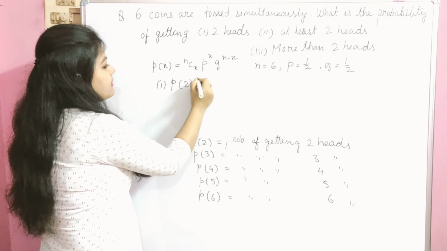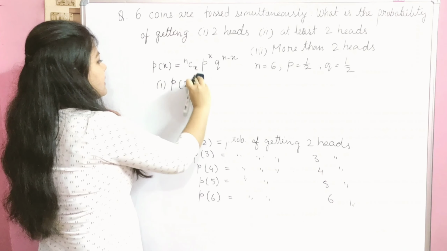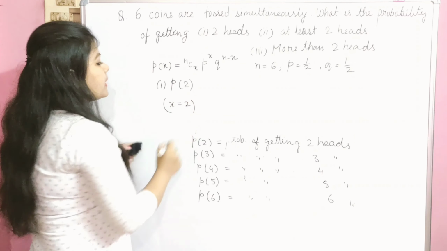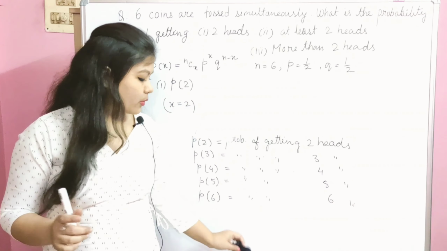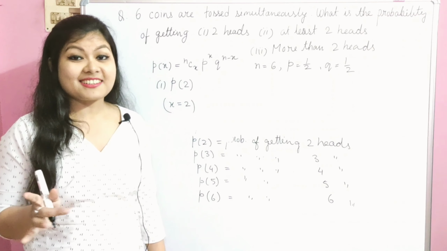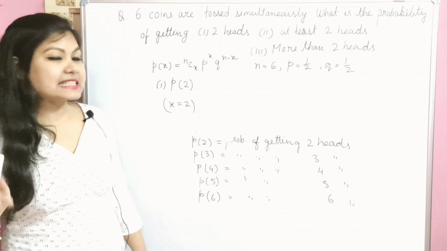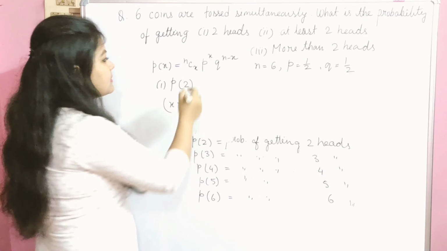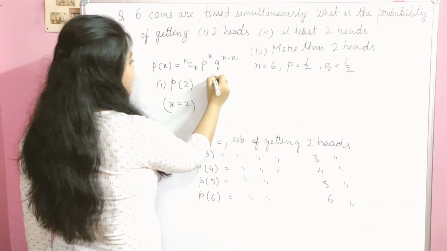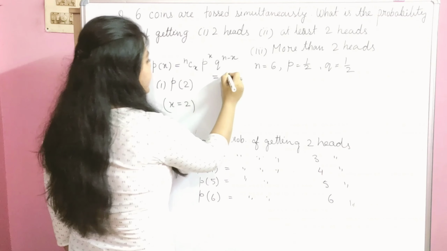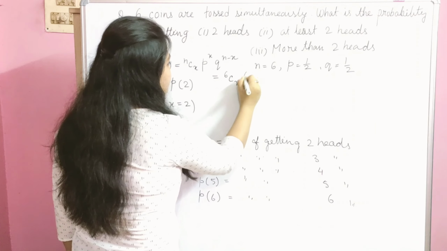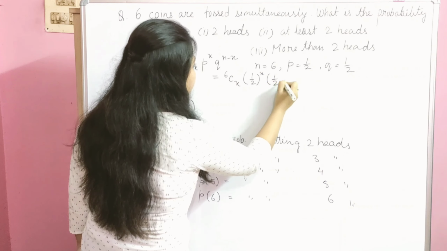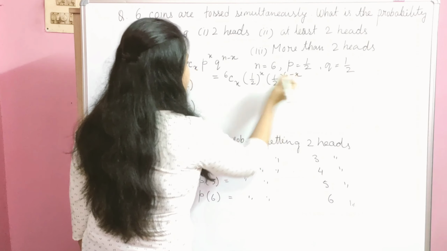That means here x is equal to 2. When we write P2, meaning the probability of 2 heads, then x equals 2. We know all the formula, therefore we can write the binomial distribution as 6Cx half to the power x, half to the power 6 minus x.